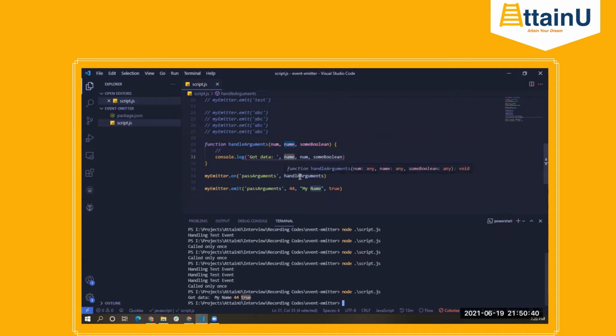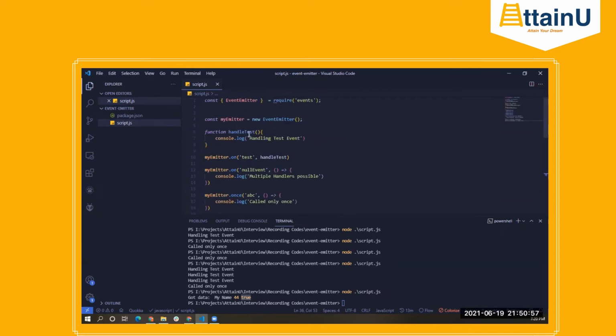So if we had multiple functions attached to this particular event, all of them would have got these particular values. Okay. Next, we'll go and see some practical demo, a basic example of how we can utilize the benefits of this event emitter class.